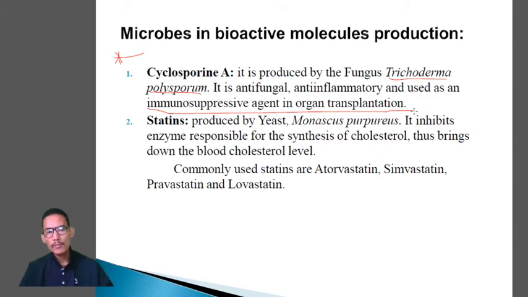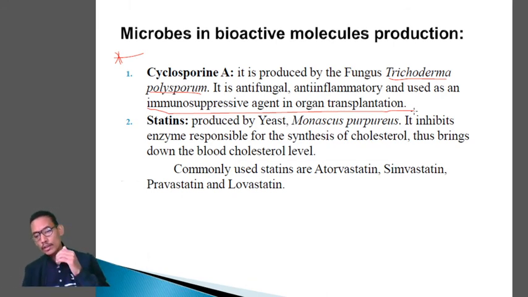Because our immune system can recognize the foreign cell and the self cells, and in case of organ transplantation, the receiver is receiving the organ from the donor. That organ will be a foreign one to the body immune system, and if the immune system recognizes that organ as the foreign cell, then it will work against that. So the organ transplantation will not become successful.